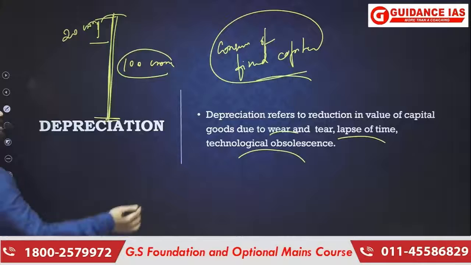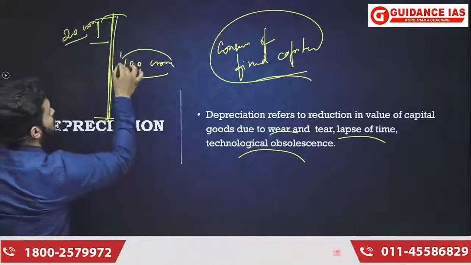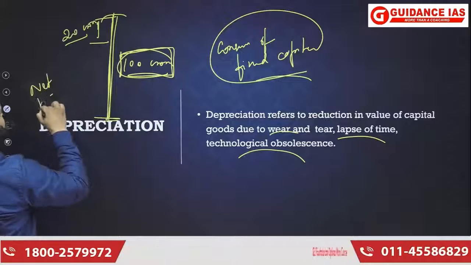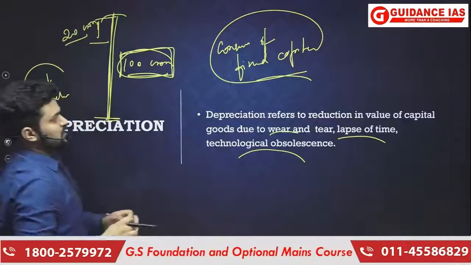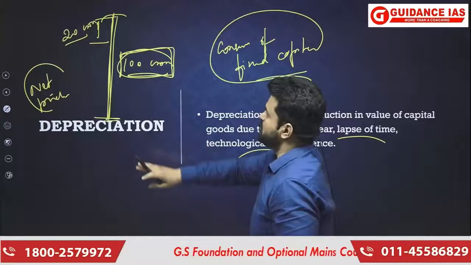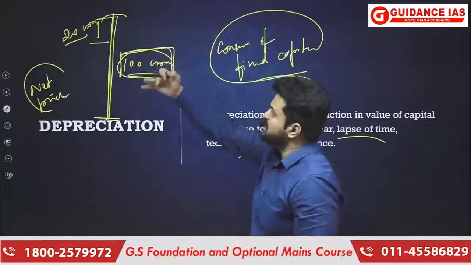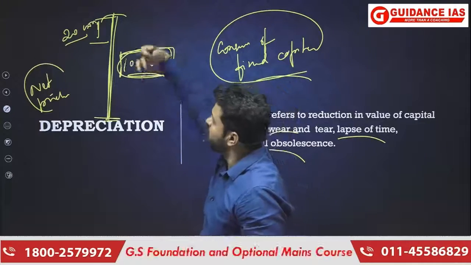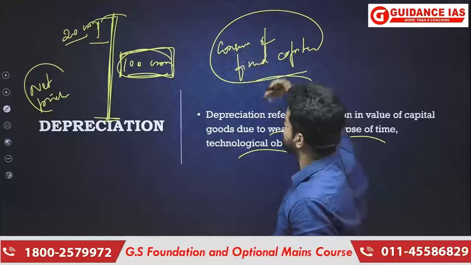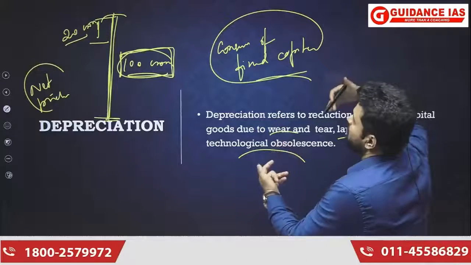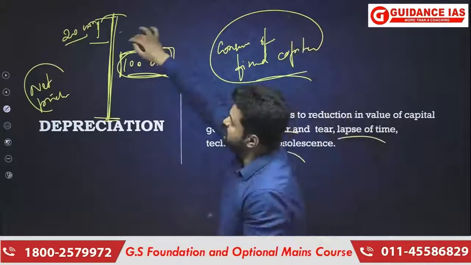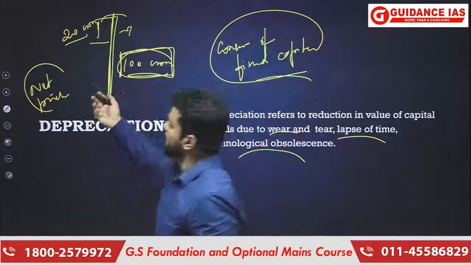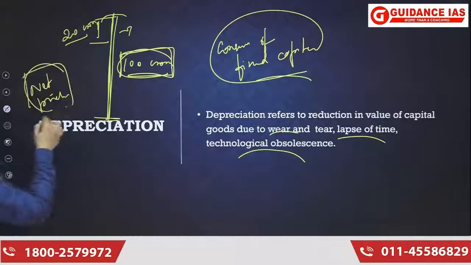Then you have to subtract 20 crore from gross production in order to find net production, because in the process of producing 100 crore rupees worth, the machinery involved also underwent consumption, and this consumption of fixed capital in the form of machinery should also be accounted for to estimate the net production.